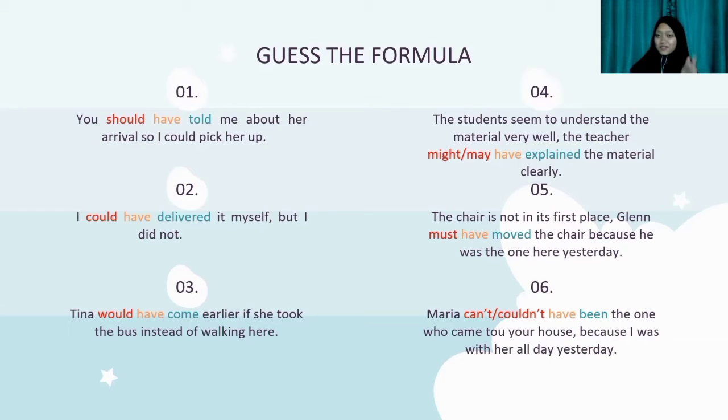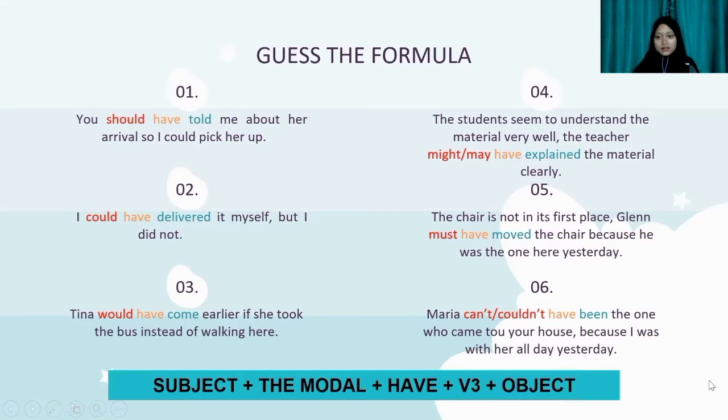What is that? Can anyone have a guess about that? Yes, correct. That's a verb three, because the auxiliary verb have is always followed by verb three. So you have the subject, and then the modal, and then have and verb three. So you have this formula: subject, modal, have, verb three, and object.